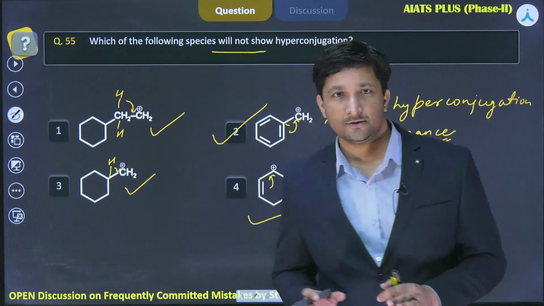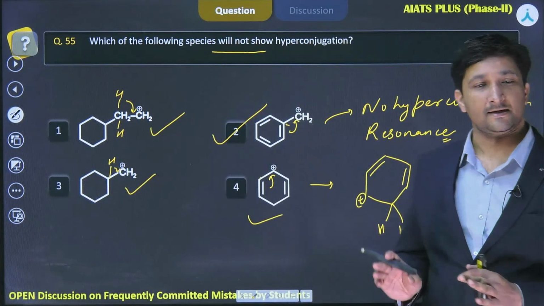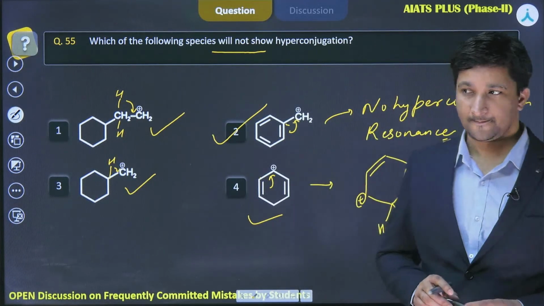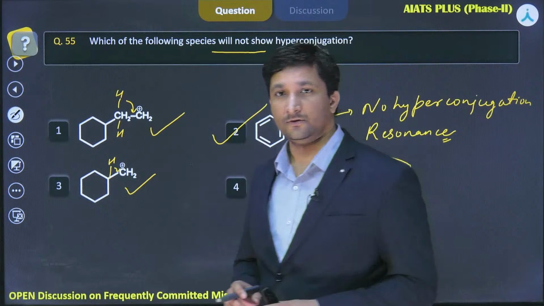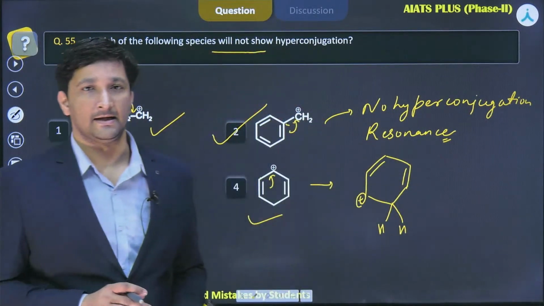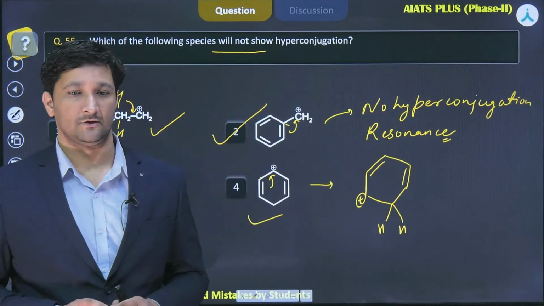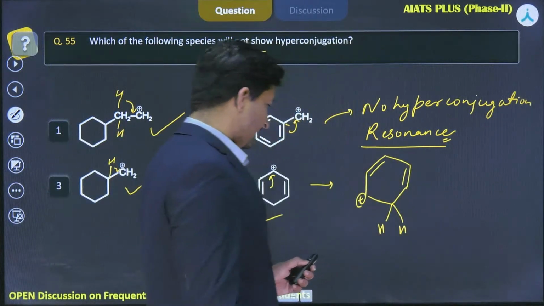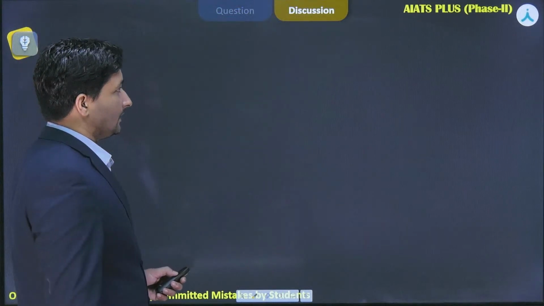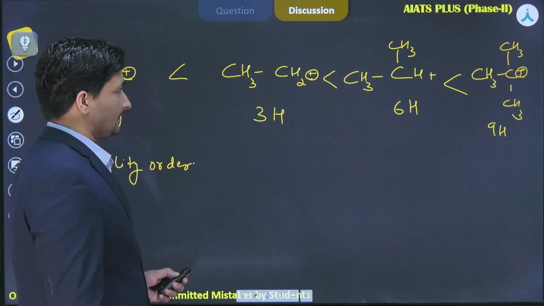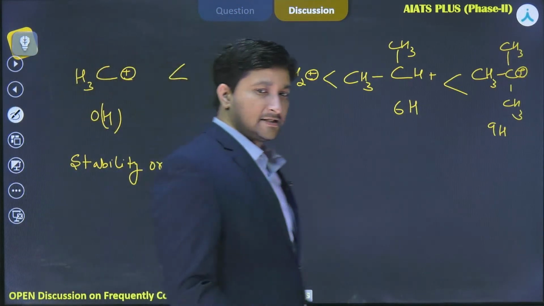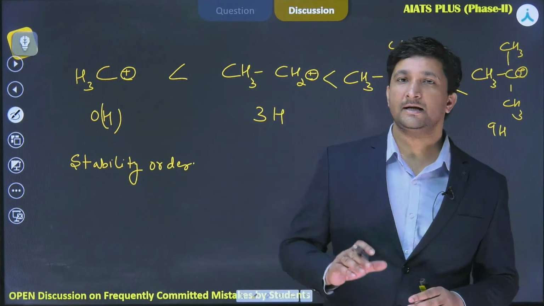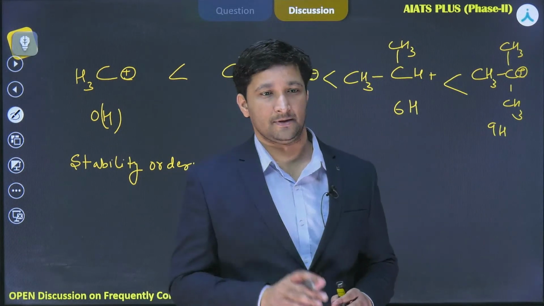Now a new effect is there, resonance. Resonance and hyperconjugation both are stabilizing in nature. But resonance involves the delocalization of pi electrons. So resonance is one more very important phenomenon. Now let me tell you a very interesting fact. Generally it has been observed that resonance dominates in comparison to hyperconjugation for stability.